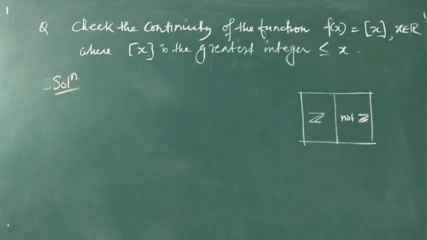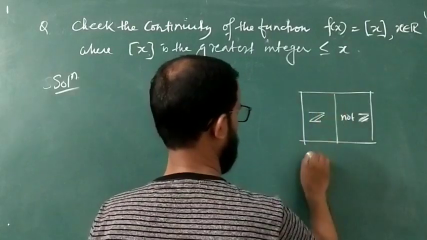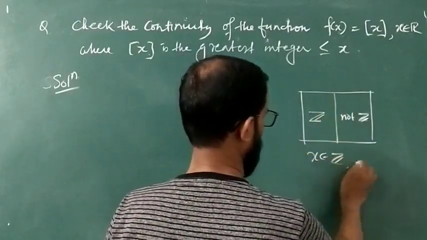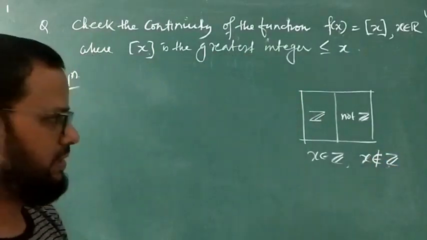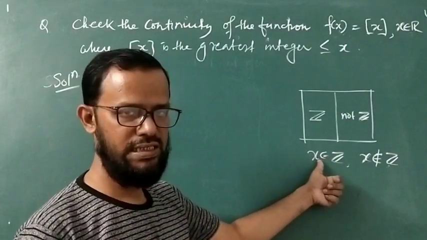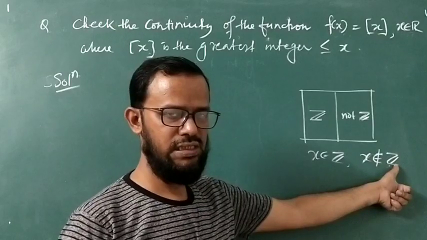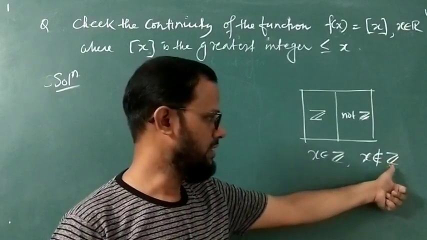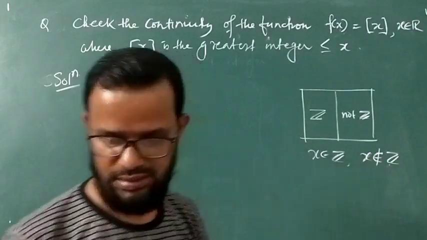So there will be two cases: x belongs to Z, or x does not belong to Z. For two cases we are going to discuss. अगर x इंटीजर हो तो वहाँ में कंटिन्यूस हो रहा है कि नहीं चेक करेंगे. And when x does not belong to Z, it is simply a real number, not an integer, then what happens about this point, continuity होगा कि नहीं. दैट इज आवर आइडिया. ओके,